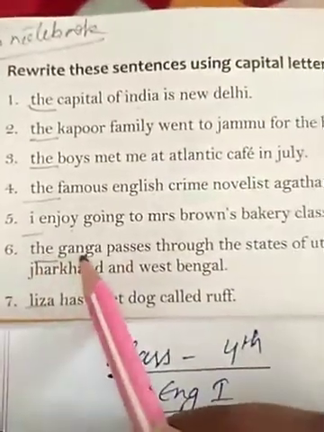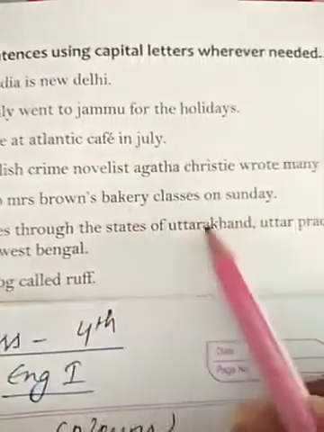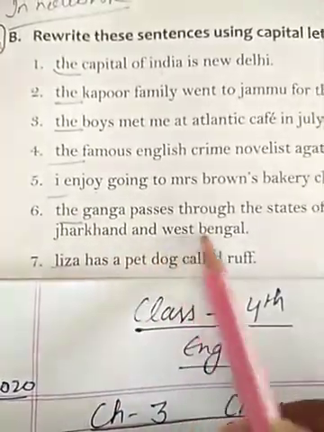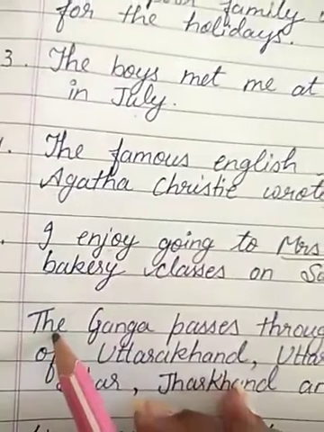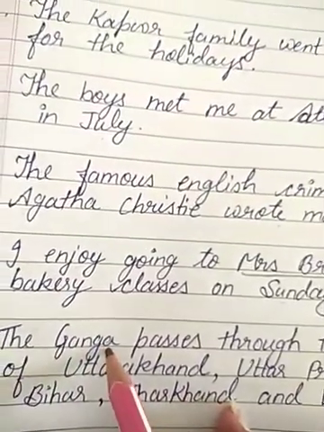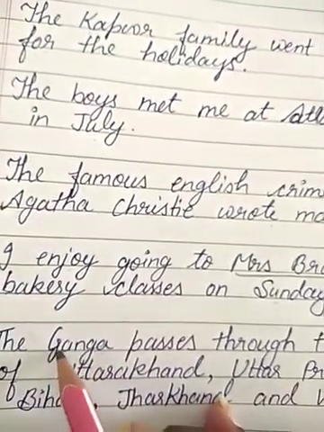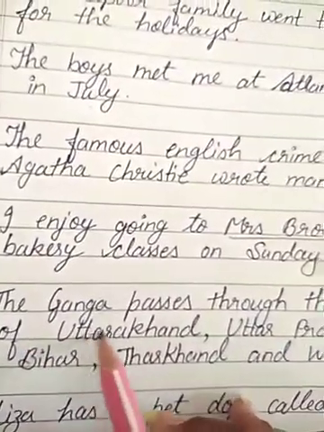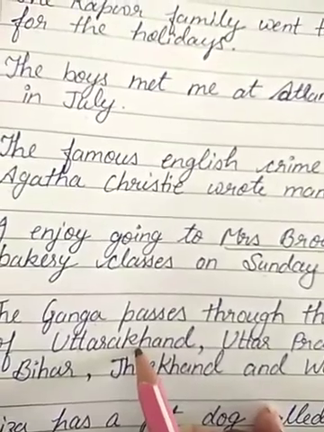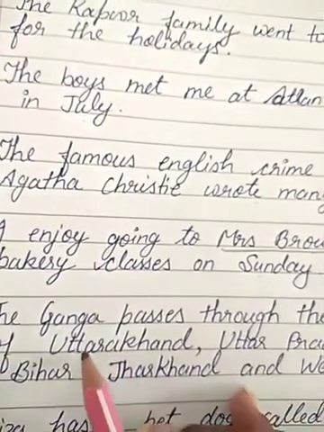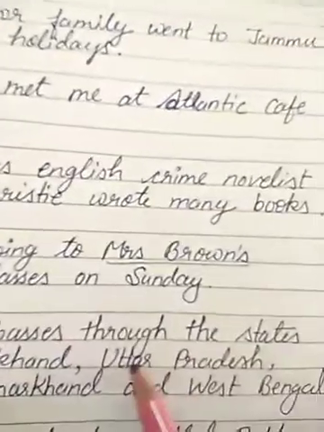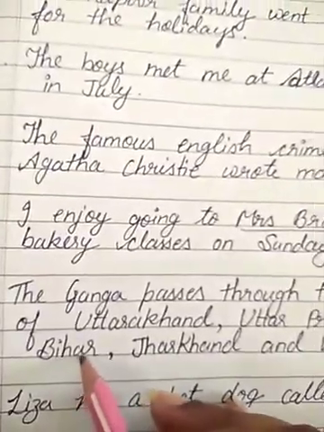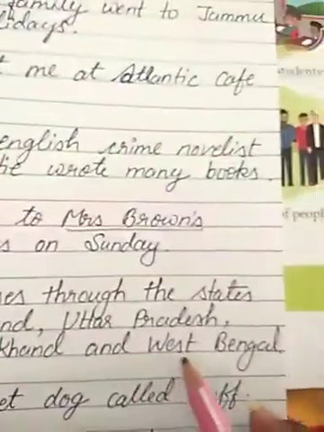Number 6. The Ganga passes through the states of Uttarakhand, Uttar Pradesh, Bihar, Jharkhand and West Bengal. Full stop. So in this sentence, start with capital letter. Ganga is the name of the river. It's a proper noun. We will write with capital letter. Passes through the states of. So these are the names of the states. So all these are proper nouns. We will write with capital letter. Uttarakhand, Uttar Pradesh, Bihar, Jharkhand and West Bengal.